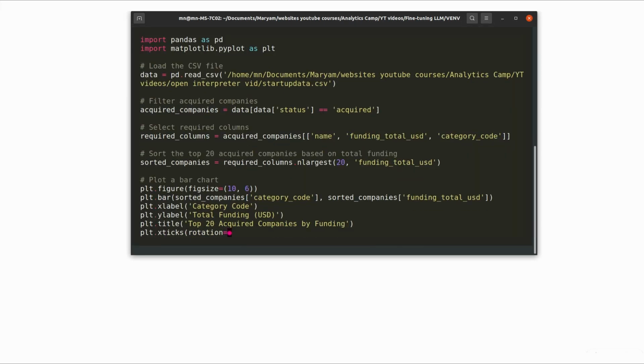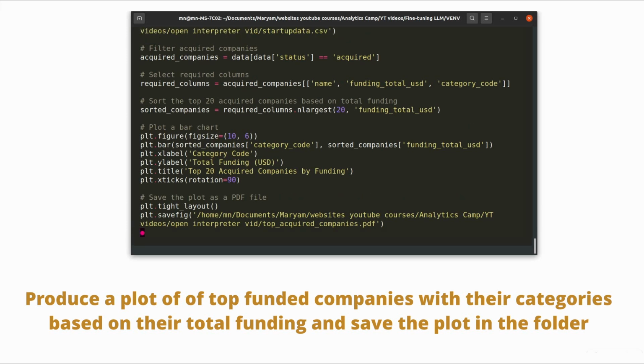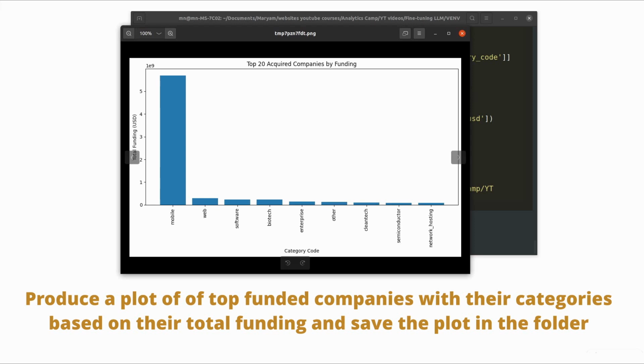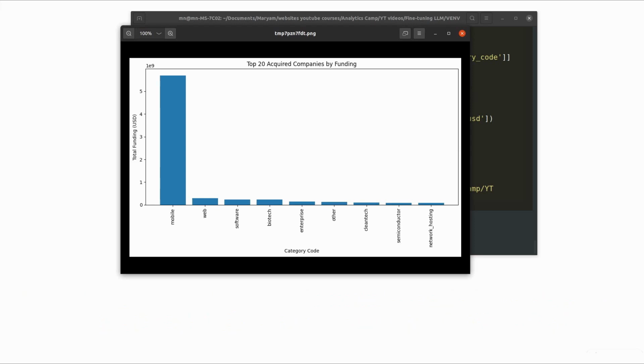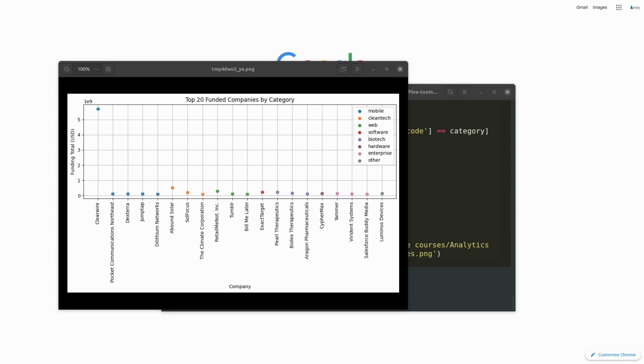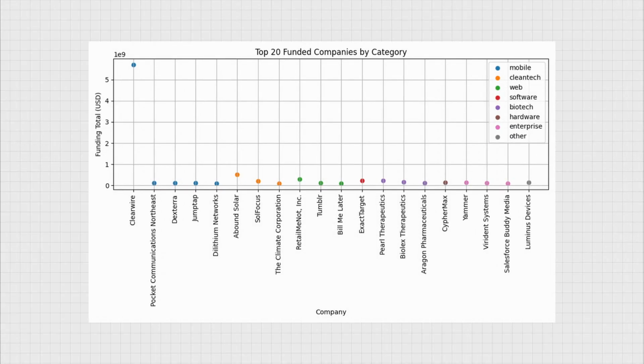But the awesome part was its ability to produce a plot using your local data. Here you can see it's writing Python code with matplotlib to plot the top funded company categories, and it automatically opened the file on screen for me. But I had to refine the plot to include different colors I wanted it to include in the plot, together with the grid background and a map of categories for each color. Here you can see the end result after 2 or 3 runs. I think this is a decent plot that you can easily use for your posts or even a professional publication.